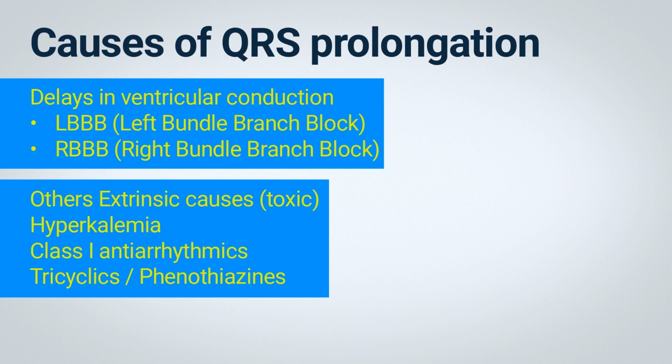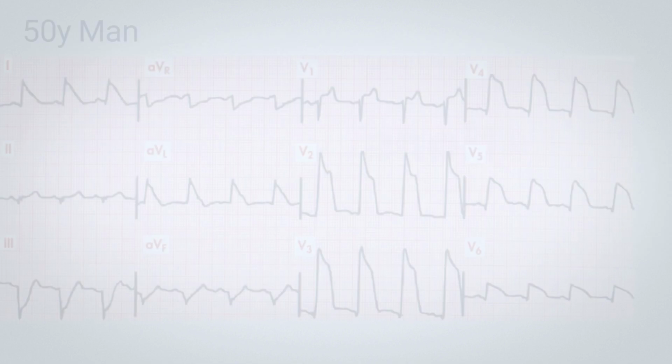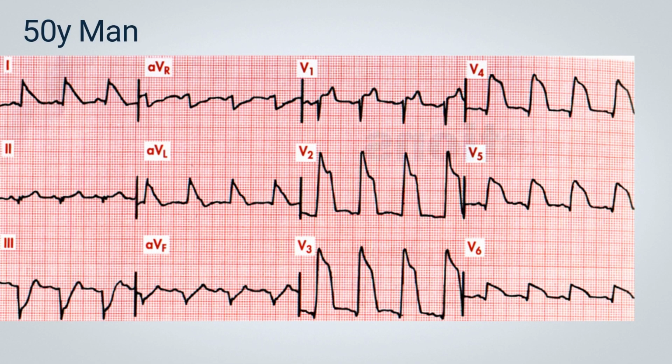Furthermore, the use or intoxication of tricyclic antidepressants, especially when combined with certain phenothiazines like chlorpromazine, can lead to QRS prolongation. Ventricular rhythms, either due to intrinsic factors or triggered by ventricular pacing, can also cause widened QRS complexes. Finally, ventricular preexcitation observed in cases with an accessory atrioventricular pathway, such as in Wolff-Parkinson-White (WPW) syndrome, can result in QRS prolongation. The second electrocardiogram features a 50-year-old male patient.